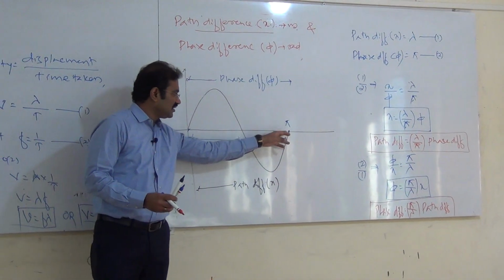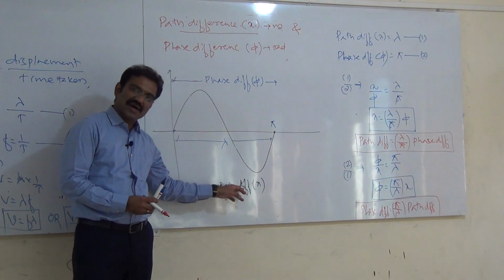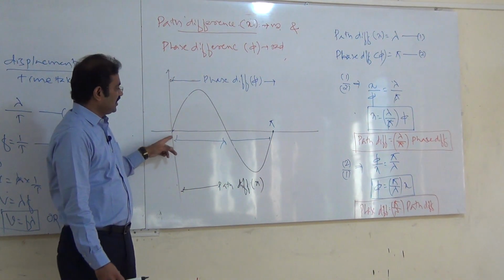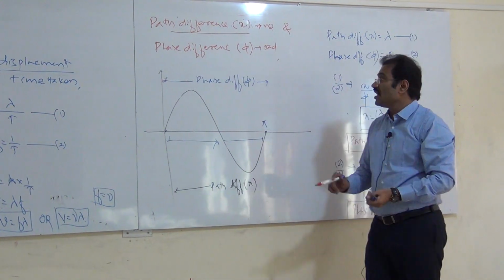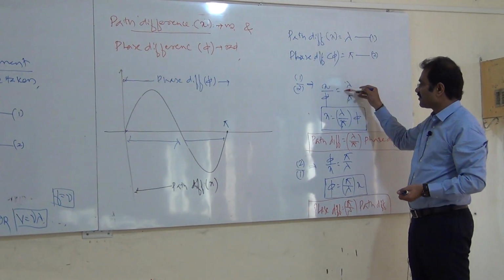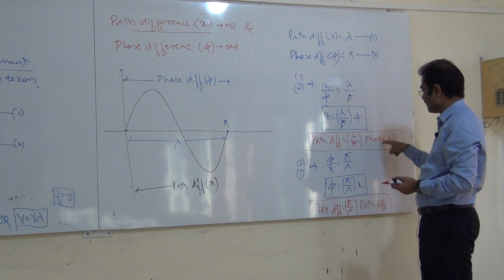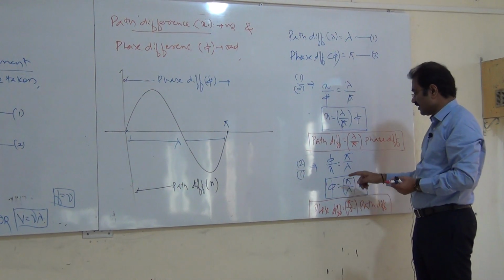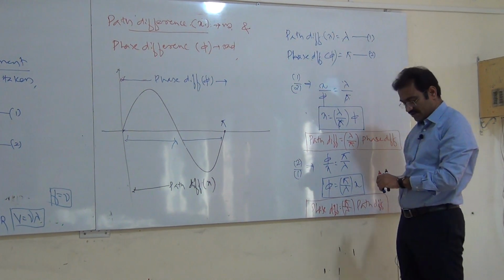Once again take this. This is the one wave. This is the length measured. That is path difference. If measured in length, it must be called path difference. If measured in angle, it must be called phase difference. In this one wave, path difference from here to here is lambda. In angle it is pi. Dividing 1 by 2, x by phi, x is equal to lambda by pi. Therefore path difference is equal to lambda by pi into phase difference. Inversely 2 by 1, phi by x is pi by lambda, phi is equal to pi by lambda into x, phase difference is equal to pi by lambda into the path difference.